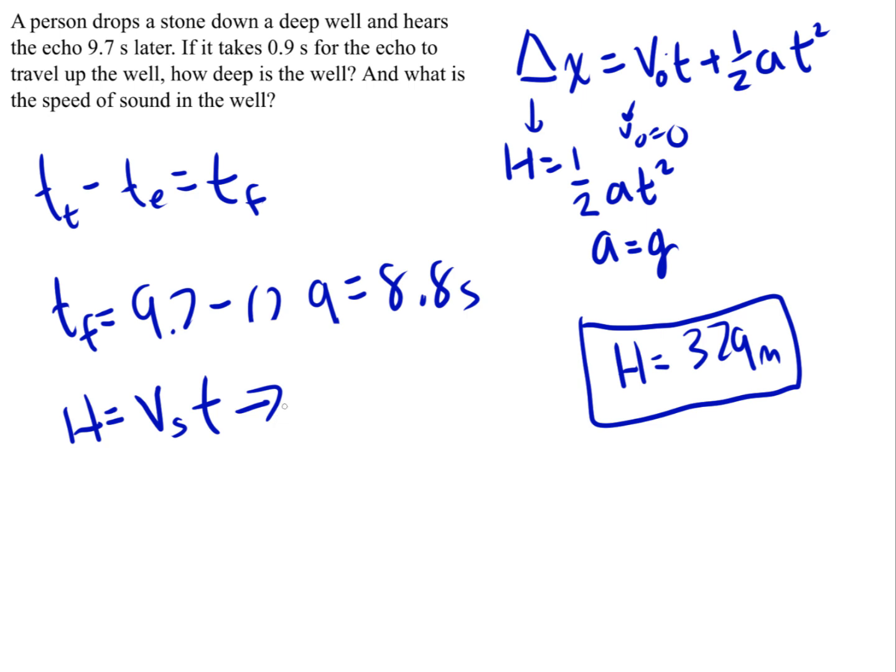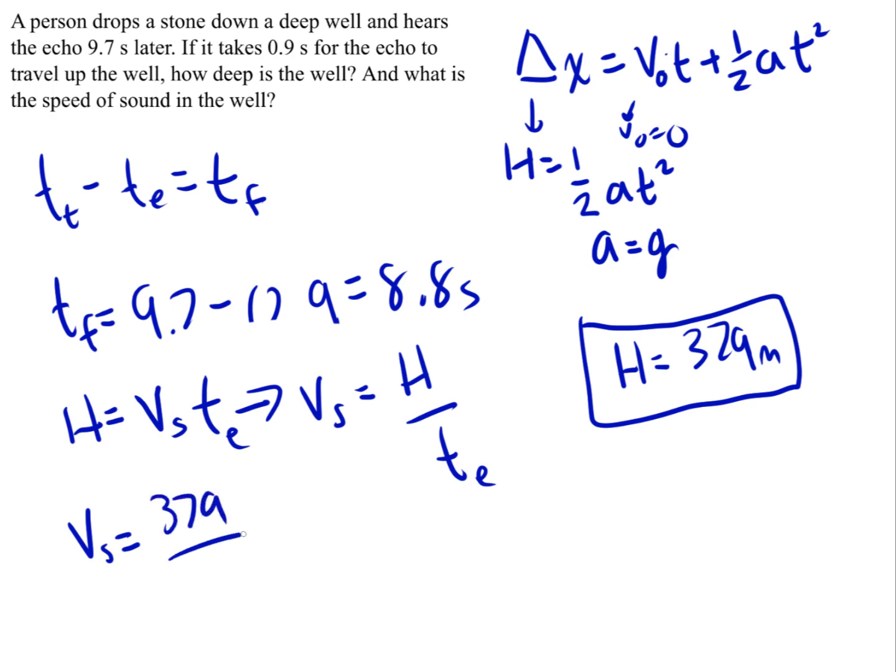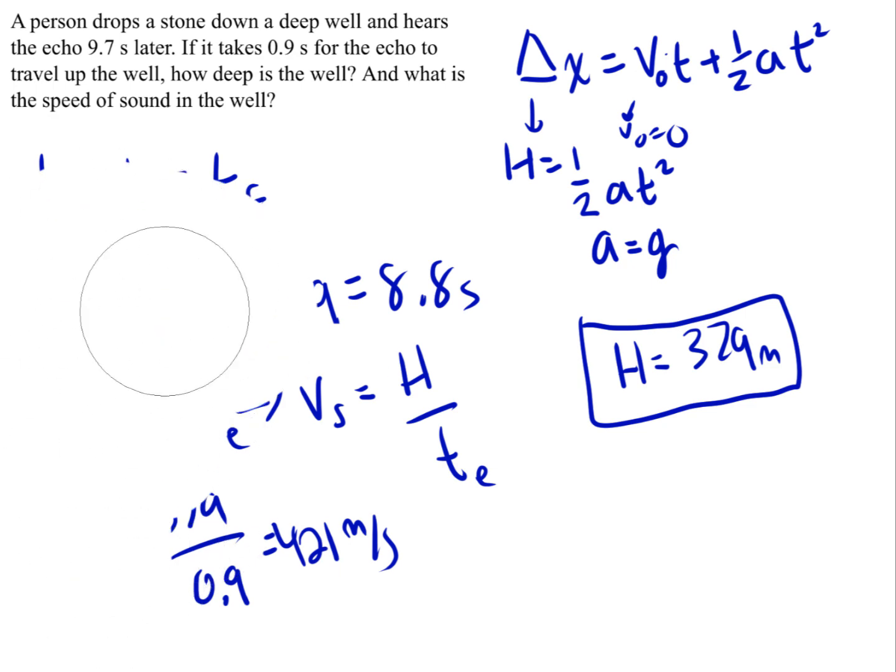So we can rearrange this to say that the speed of sound is equal to the height divided by the time, where the time is the time of the echo. It's the time for the echo to come from the bottom of the well back up to the person. So plugging everything in, the speed of sound is equal to 379 meters divided by 0.9 seconds it takes for the echo. This gives you 421 meters per second. So that's our speed of sound.